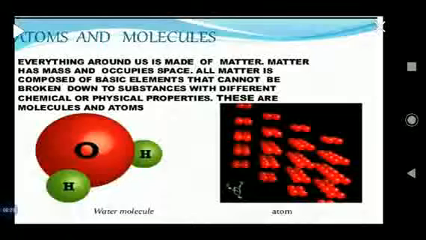Matter consists of small units that we call molecules, and molecules are made up of small units that we call atoms. So here you can take the example of a water molecule. In the formation of water, when 2 atoms of hydrogen and 1 atom of oxygen combine together, it makes a water molecule. So these are the smallest particles of matter.